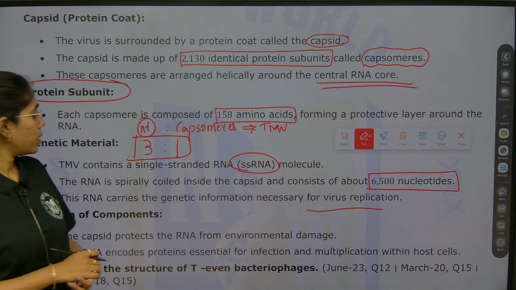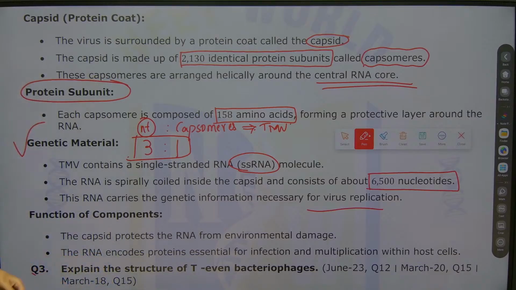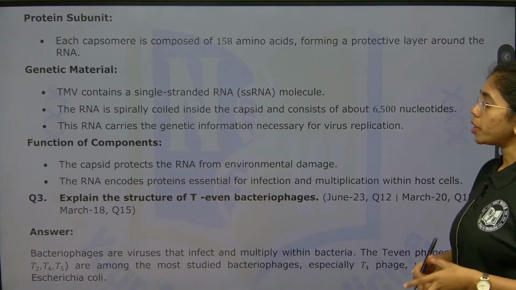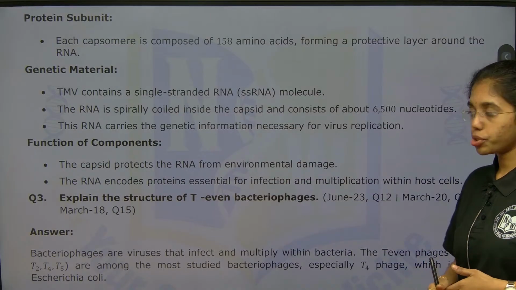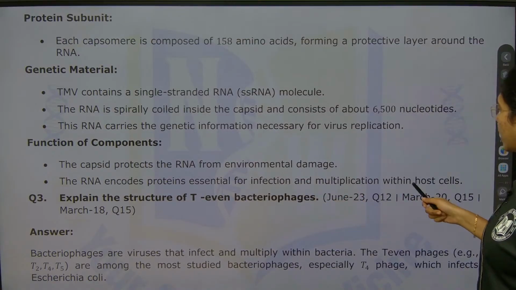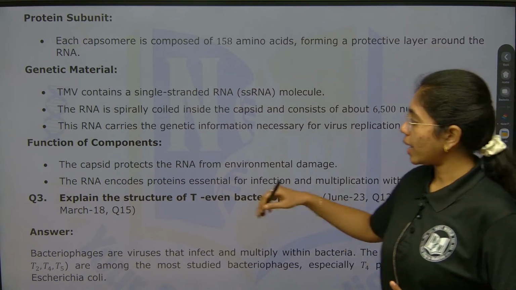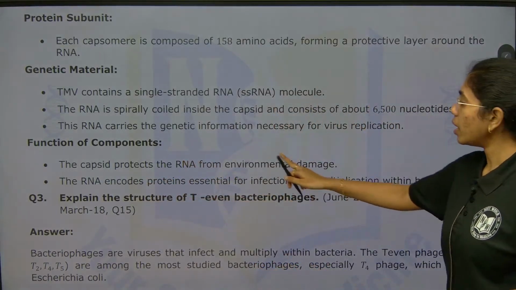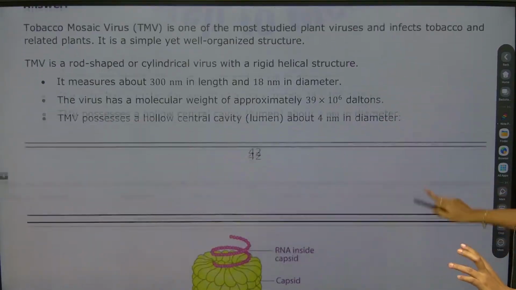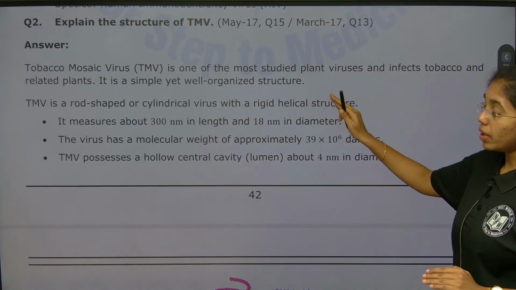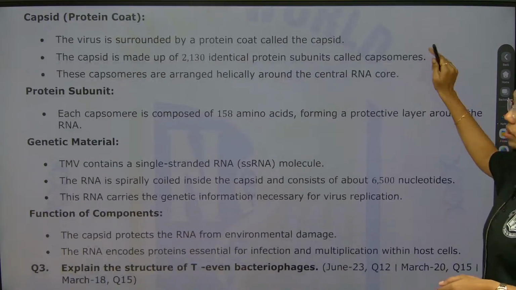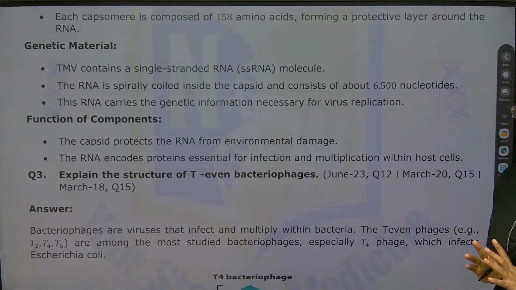Any doubt anywhere? Next, you see the function of components. The capsid protects the RNA from environmental damage. The RNA encodes proteins which are essential for infection and multiplication inside the host cells. So this is the structural description of TMV: first the capsid, protein subunits, followed by the genetic material and its components. That is it.